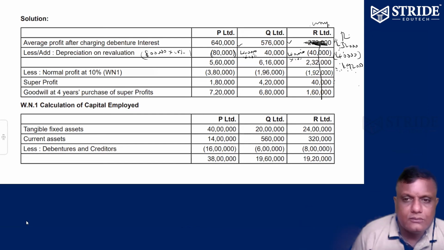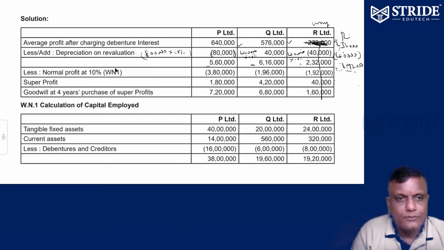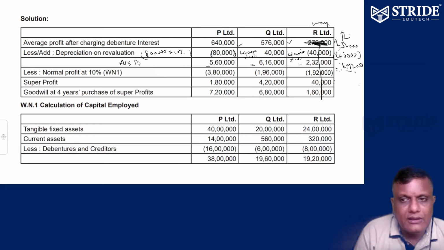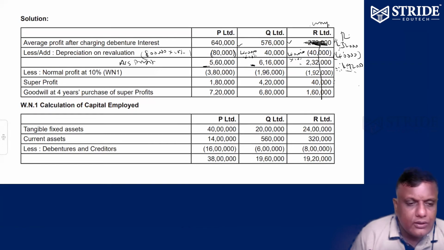Now think about it. So 5 lakh 60, 6 lakh 16, 1 lakh 92. Okay. So this is going to be the average profit. Average profit: 5 lakh 60, 6 lakh 16, 1 lakh 92. So what about normal profit?